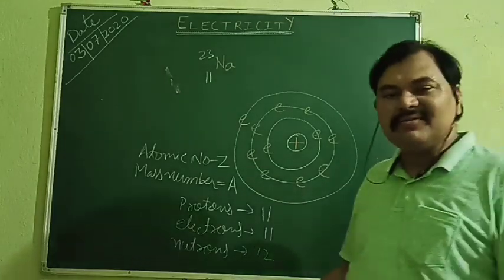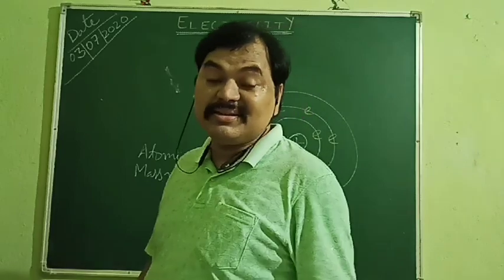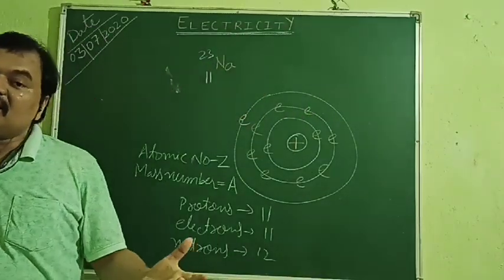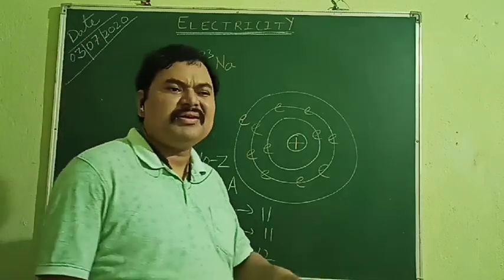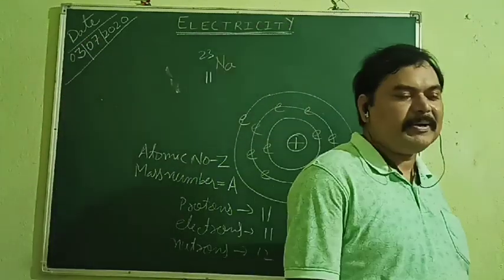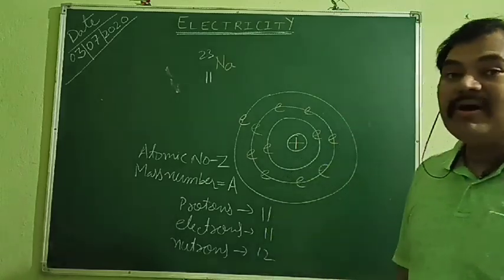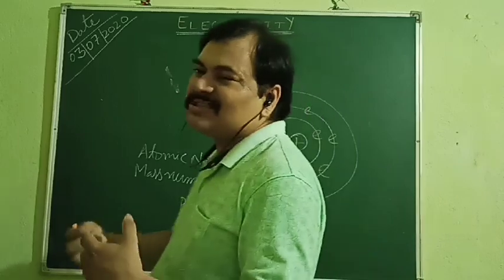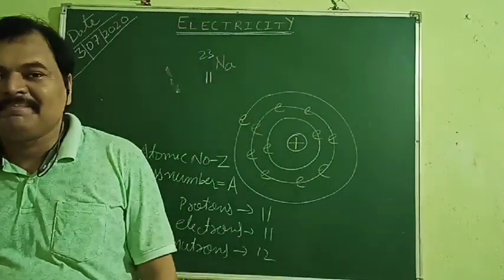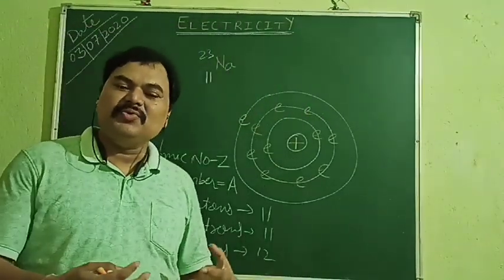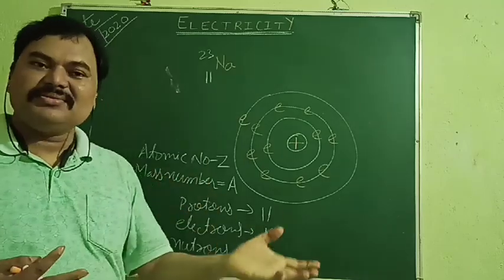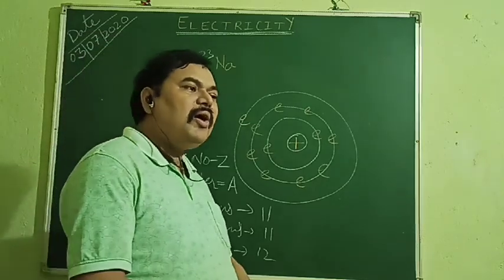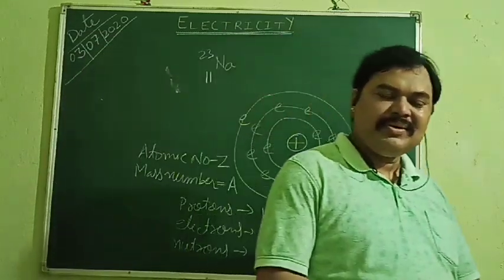Either they have them by themselves, that is the case of noble gases, like helium, neon, argon, krypton, xenon. They all have their outermost orbit filled completely. And those who do not have it react with each other, and that's why reactions take place and chemistry comes into play. In a reaction, either they donate electrons, take electrons, or give electrons, or they share the electrons.